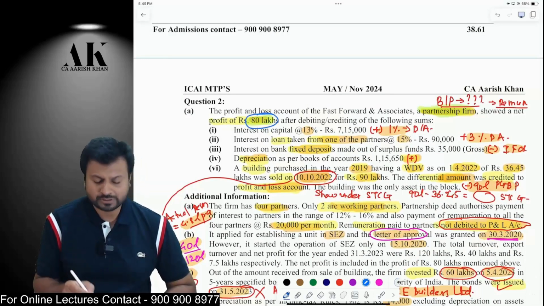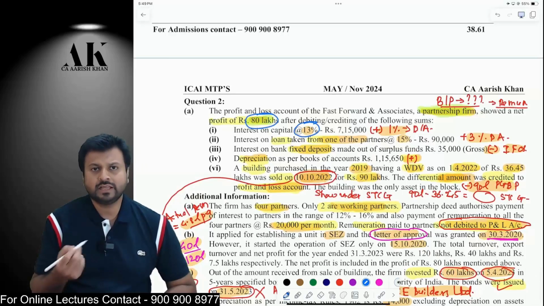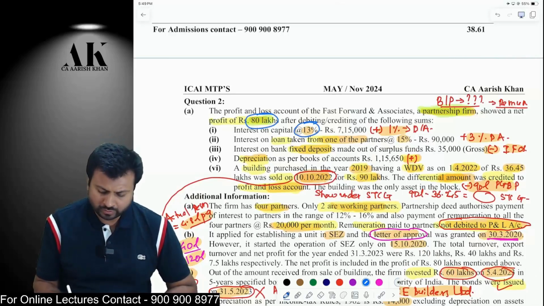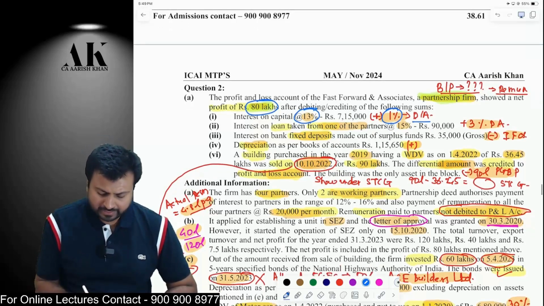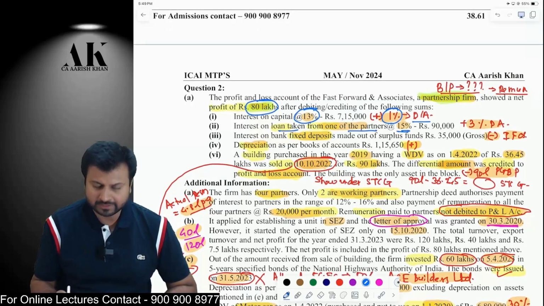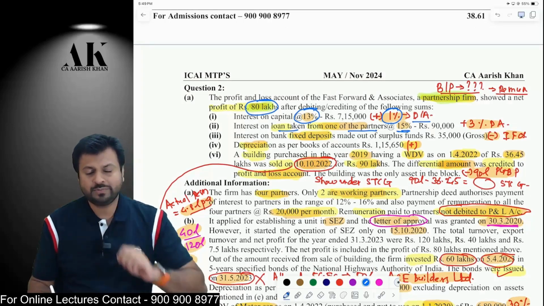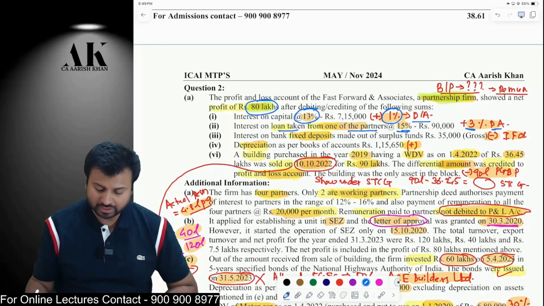The partnership firm is paying interest of 13% to the partner. Therefore, how much is allowed under the income tax law? Only 12%. Therefore, 1% has to be disallowed. Similarly, the partnership firm is paying interest on loan taken from partner at 15%. Interest on loan is also covered in 40B. Therefore, 12% is allowed. You are paying 15%. Therefore, 3% will be disallowed under the income tax law.